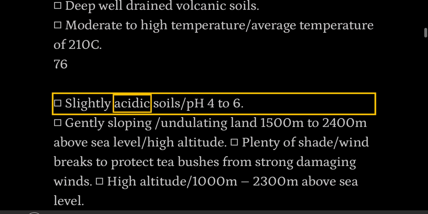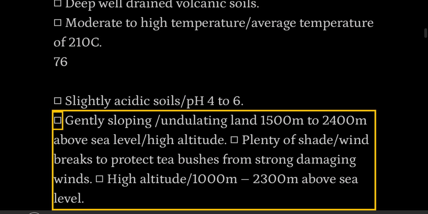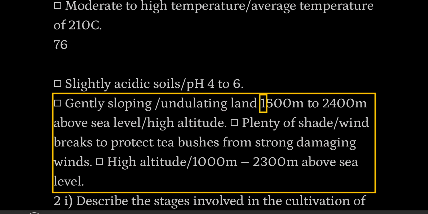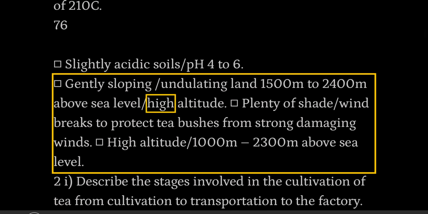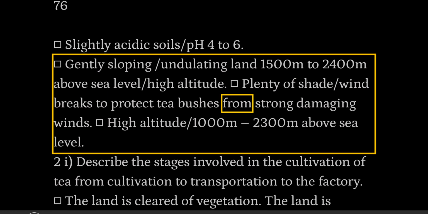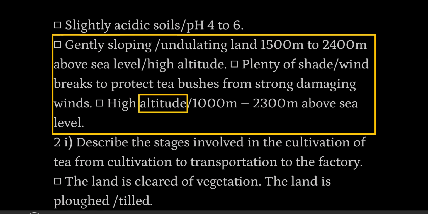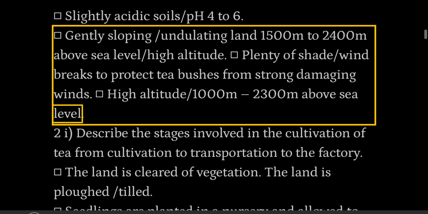Slightly acidic soils, pH 4 to 6. Gently sloping undulating land, 1,500 meters to 2,400 meters above sea level. High altitude. Plenty of shade, wind breaks to protect tea bushes from strong damaging winds. High altitude, 1,000 meters to 2,300 meters above sea level.